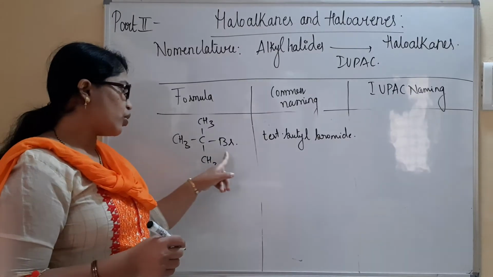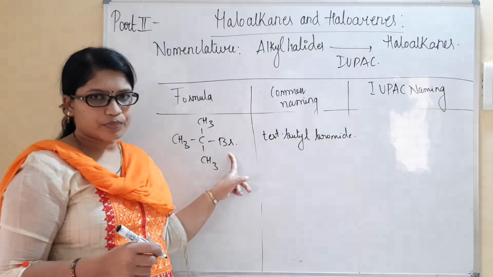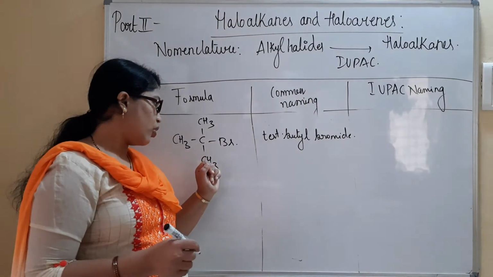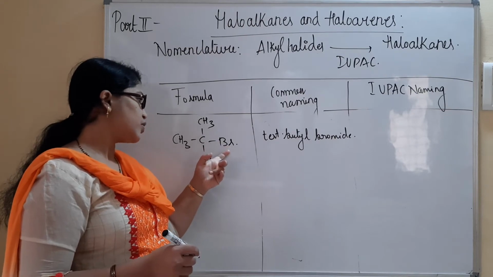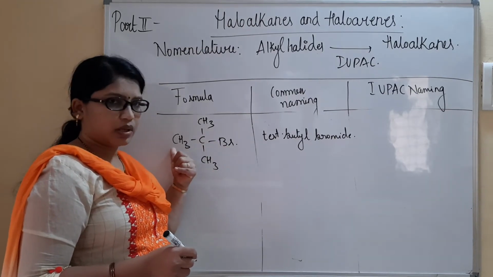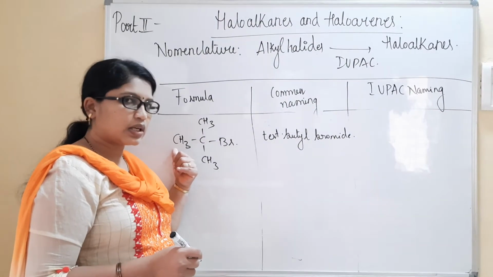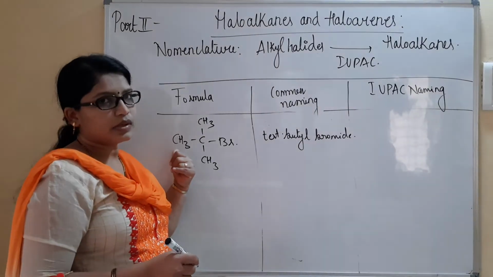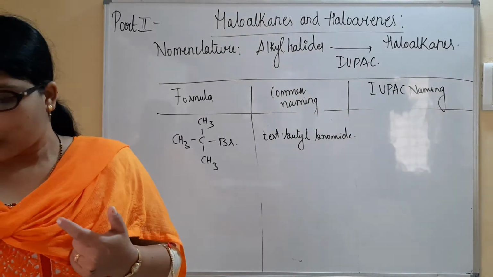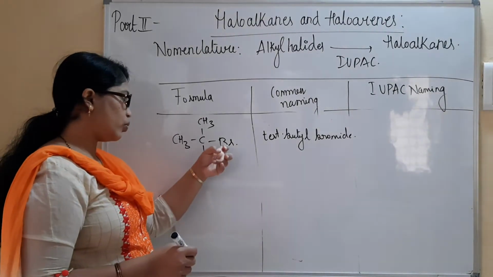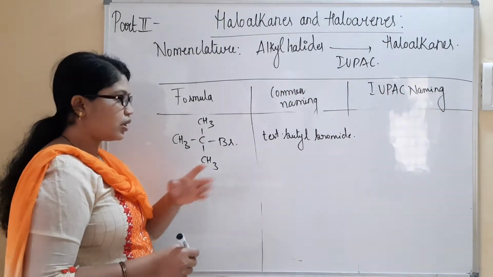We have to make use of alphabetical order. When you consider alphabetical order here, B comes first, then comes M. So we can write the name of this molecule as 2-bromo first. That is the IUPAC naming.